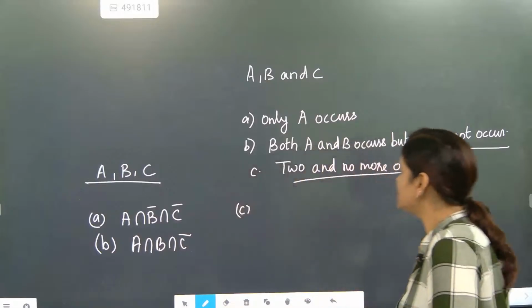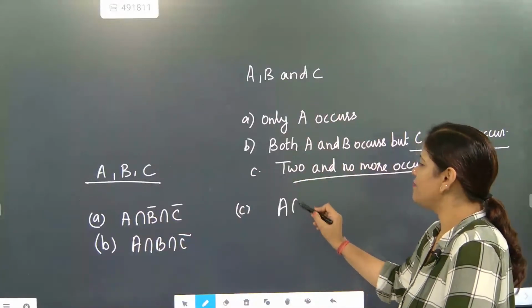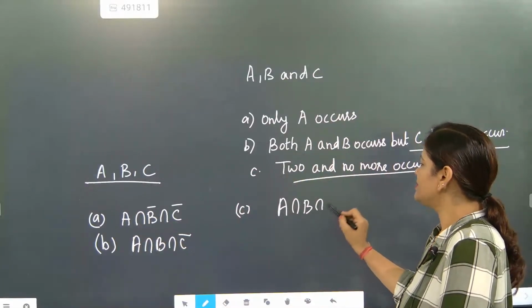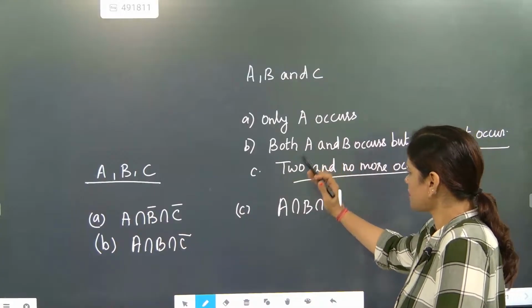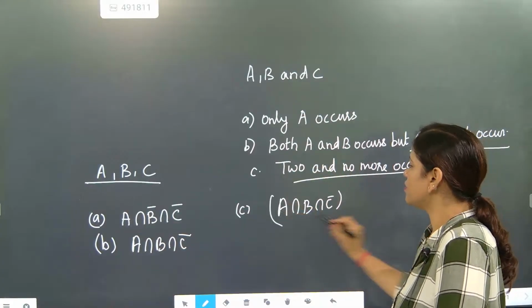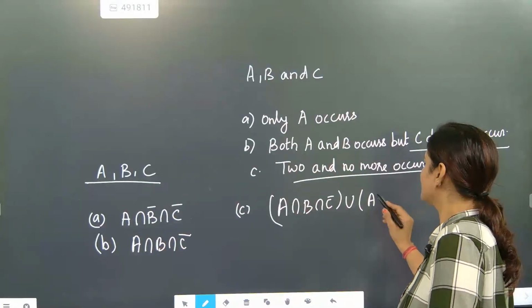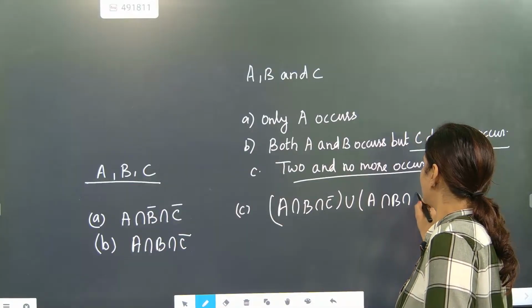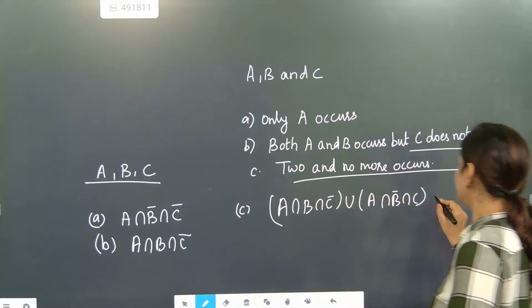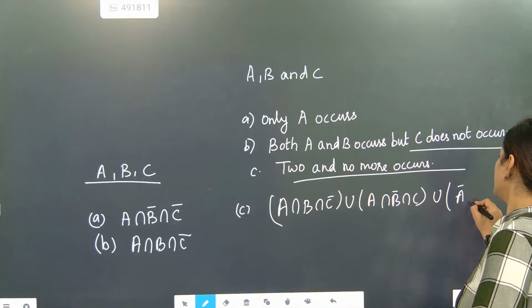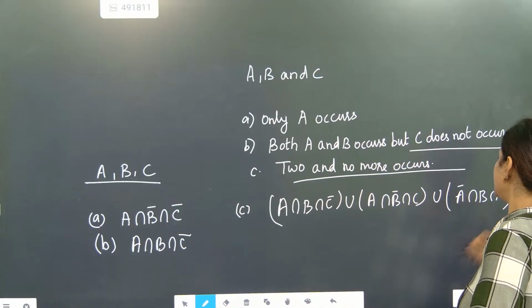Absolutely correct. This is correct only. A and B can occur, but C cannot occur. A and B can occur, C cannot occur, union. B cannot occur, but A and C can occur. A cannot occur, but B and C can occur.